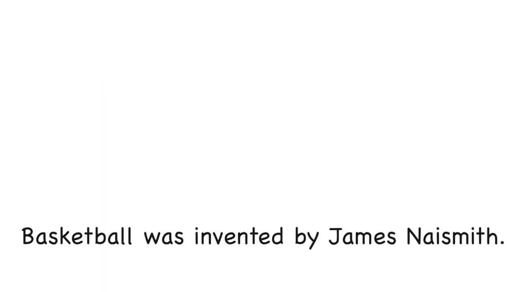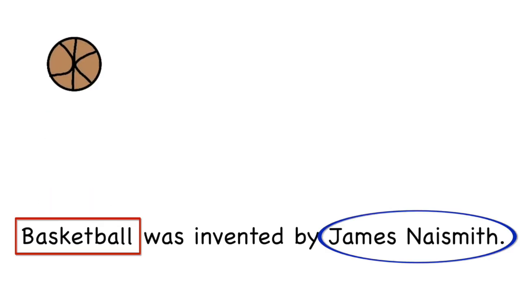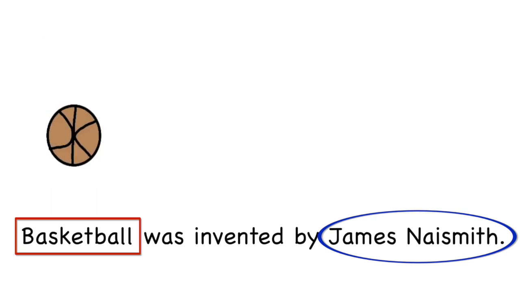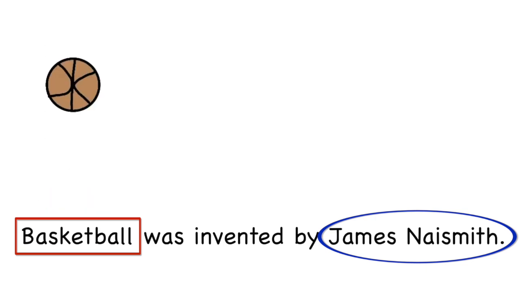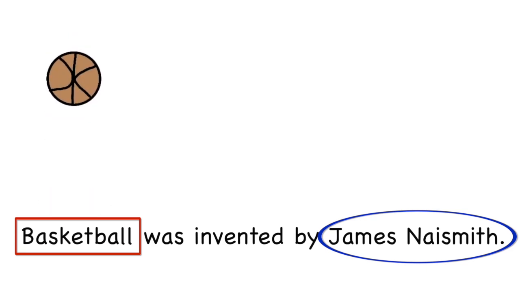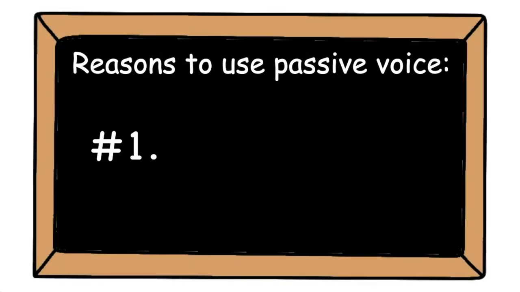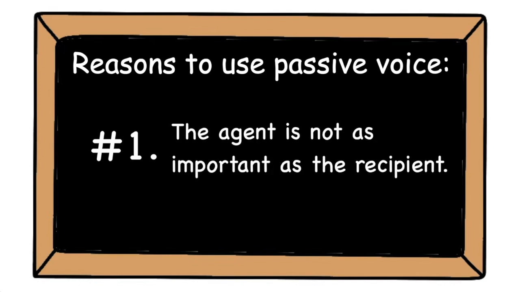In the first sentence, the main point is the thing being invented, basketball. The agent is not as important as the recipient. In English, the information at the beginning of a sentence is generally thought to be more important than what comes at the end. So in this sentence, the recipient is placed at the start of the sentence. The first reason we might use passive voice is when the agent is not as important as the recipient.